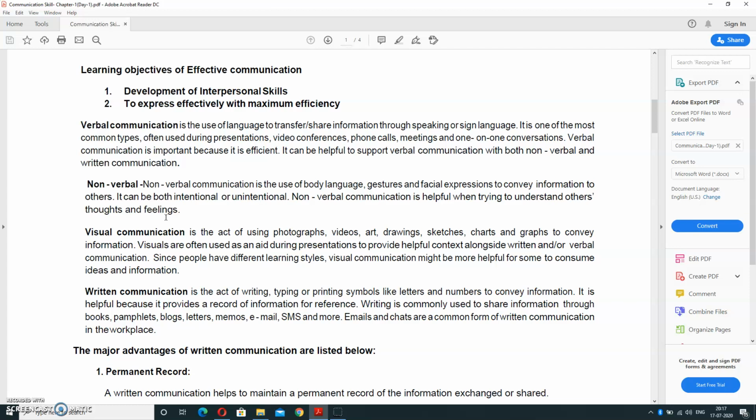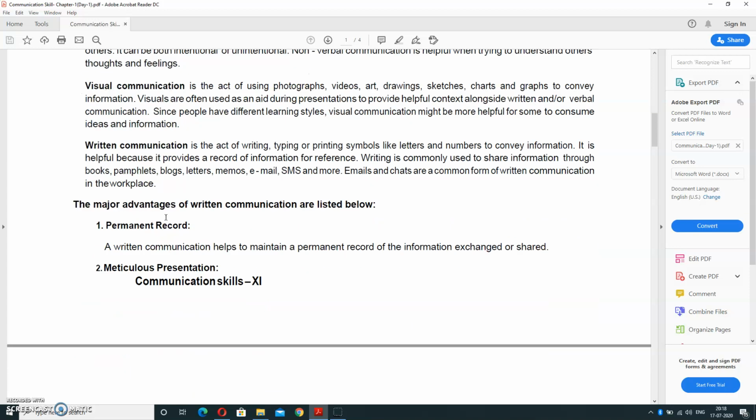Written communication is helpful in case of general communication, or in case of electronic communication, meaning electronic or digital media also. The major advantages of written communication are as follows. Permanent record: if you are writing something, it is a permanent record. Written communication helps.